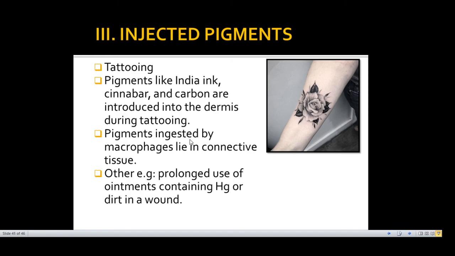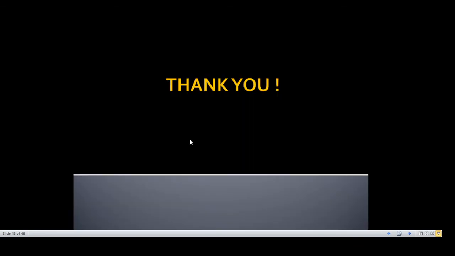Lastly, there are injected pigments. Injected pigments are seen in cases of tattooing, wherein pigments like India ink, cinnabar, and carbon are introduced into the dermis, and the pigment is taken up by the macrophages present in the connective tissue, and they stay there. Other cases of injected pigments are prolonged use of ointments containing mercury or any dirt in a wound, which may lead to pigmentation of the skin. So that's all for pigments.